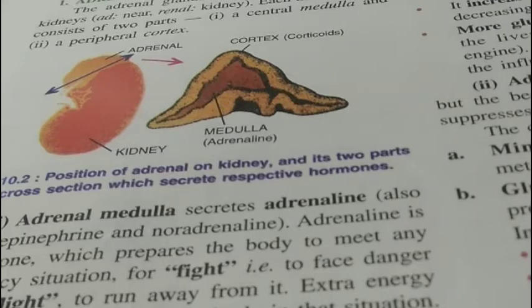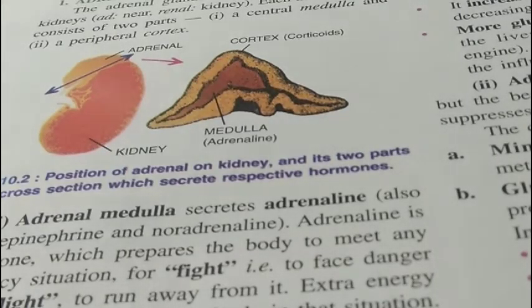osteoporosis, etc. So, the cortisone hormone needs to be in a balanced state in the body. If it is secreted more in amount, it can cause Cushing's syndrome, and if less in amount, it can cause Addison's disease.